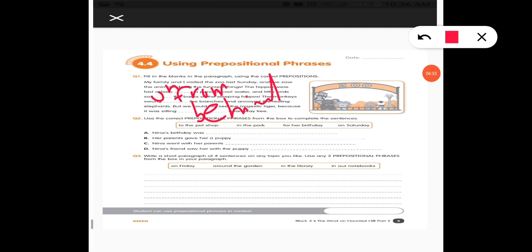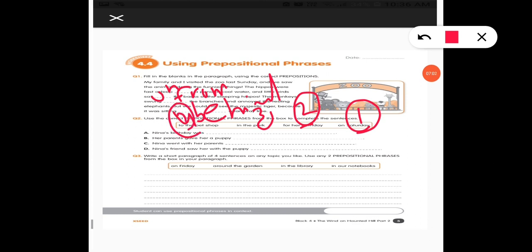Use the correct prepositional phrases from the box to complete the sentences. Here is a box and you have some phrases here: to the pet shop, in the park, for her birthday, on Saturday. So, A part, Nina's birthday was on Saturday. Next one, her parents gave her a puppy for her birthday. Next one, Nina went with her parents in the park.